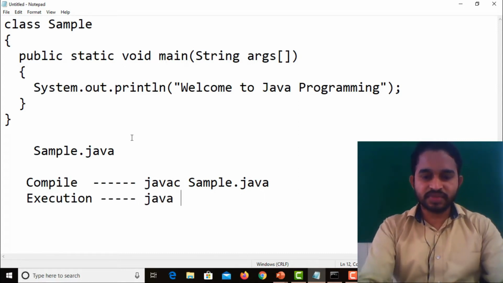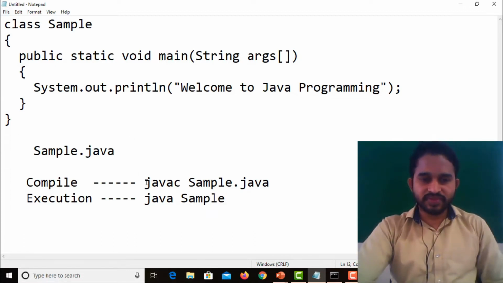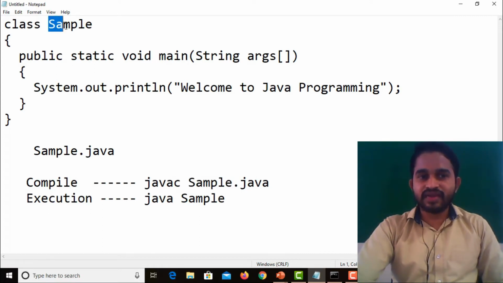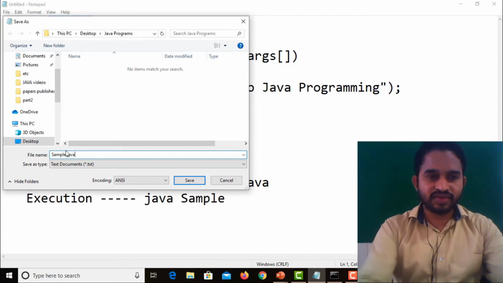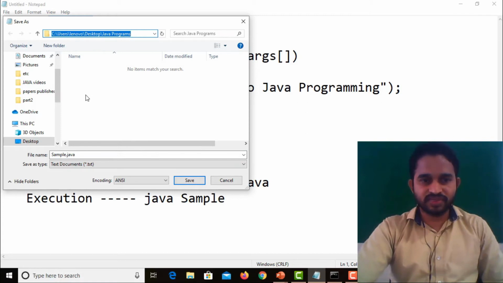Java space sample. Here for compilation, we are using javac, the Java compiler, then filename.java. What is the file name here? The class name is considered as the file name. So how to save this file? Go to Save As, sample.java. I am saving all my programs on the desktop, in one folder called Java programs. In this way, we have to save sample.java.